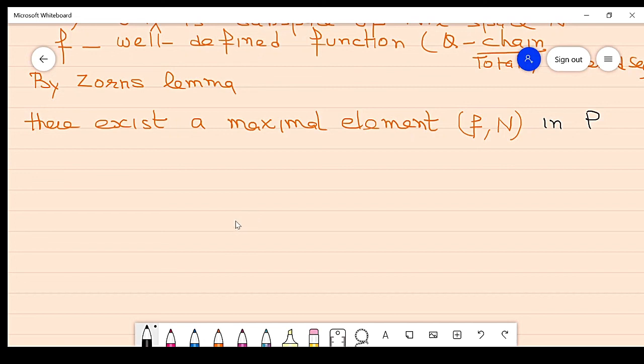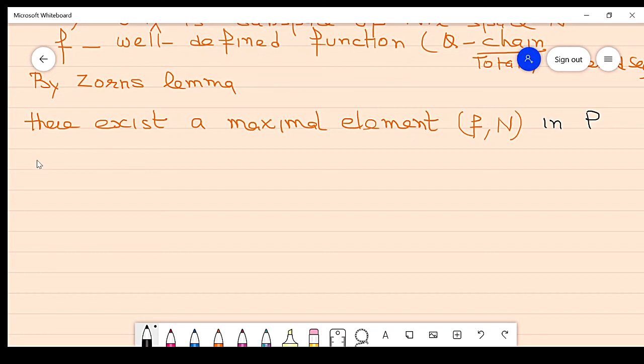So this is a maximal element. In the case of a maximal element, the set on which it is defined will be N. So the maximal element is (F, N). So in the maximal element, the functional must be defined on the whole space.